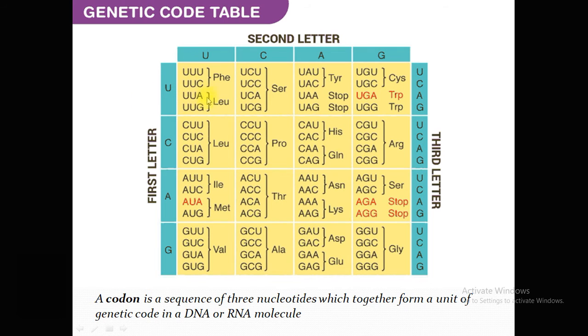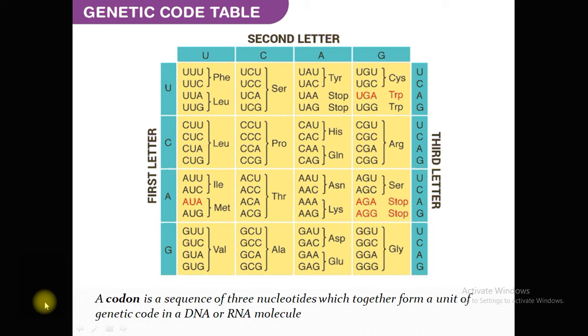So these combinations make 4 different codons for particular amino acids. UUU codes for phenylalanine and UUC also codes for phenylalanine. There are 64 codons, out of which 3 are known as stop codons, UAA, UAG and UGA, while 61 codons mainly code for particular amino acids.